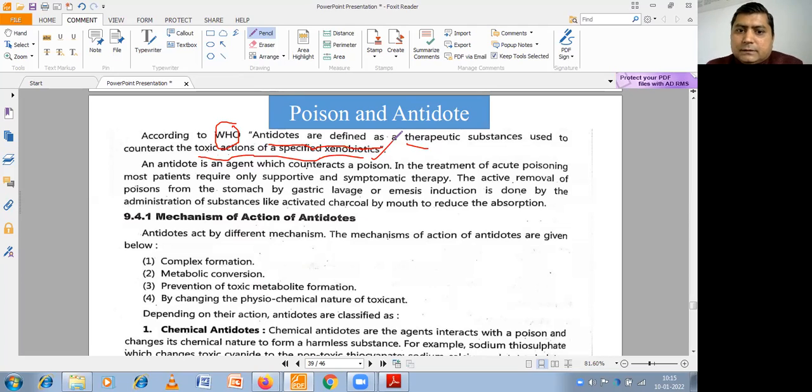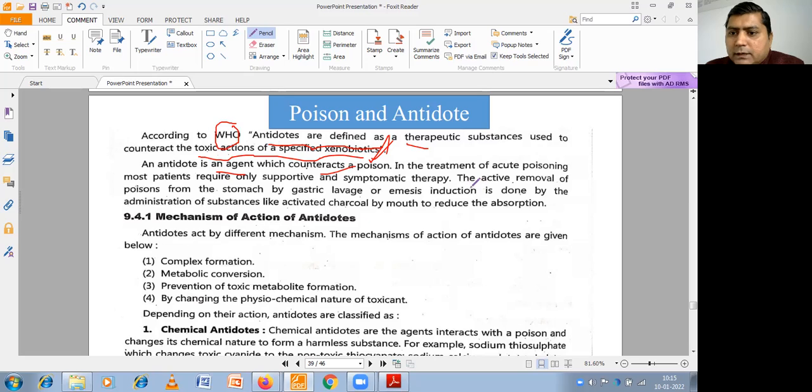So antidotes are the agents which counteract poisons. Poisons are any chemical substances which can produce adverse reactions or are not useful for our body.